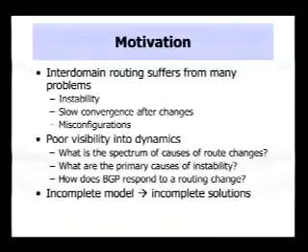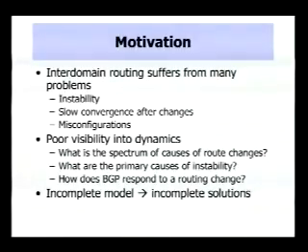To motivate this problem, we note that it's widely believed that inter-domain routing suffers from a wide variety of problems, including persistent instability, slow convergence after changes, and misconfigurations. The key difficulty with developing techniques to address these problems lies in the fact that we have poor visibility into the dynamics of BGP. That is, we can observe a large number of updates being received at an individual BGP router, but we don't, in general, have a clear picture of why these updates are being generated and where they're coming from.